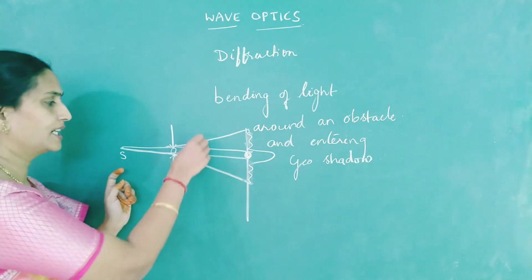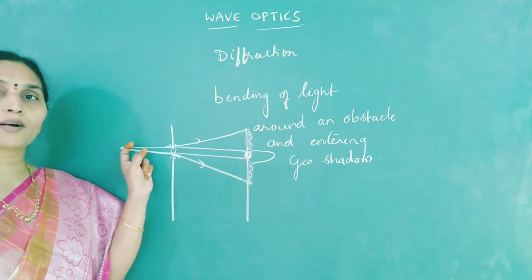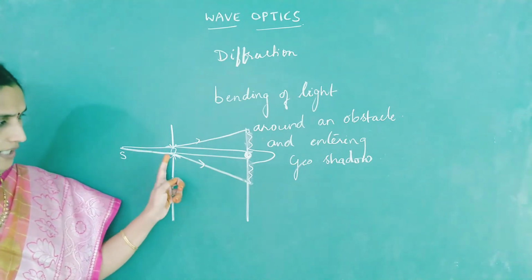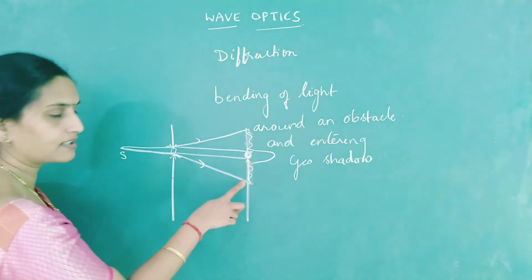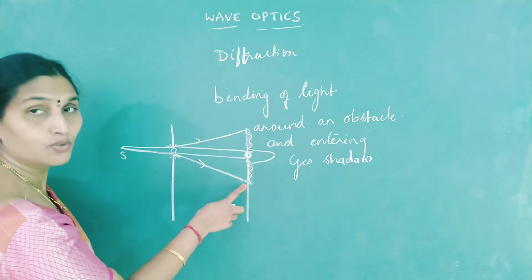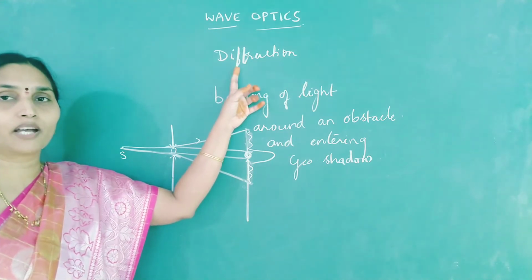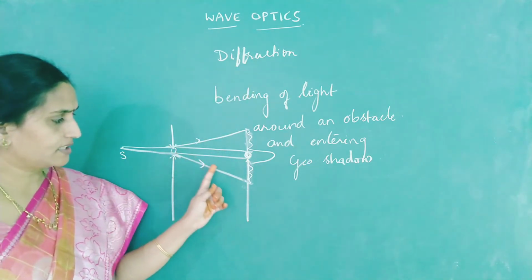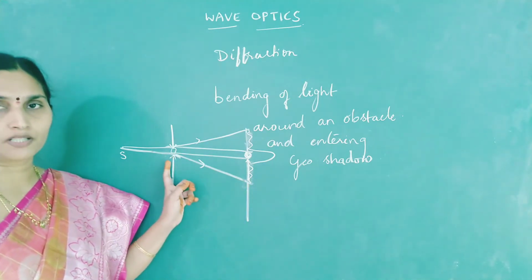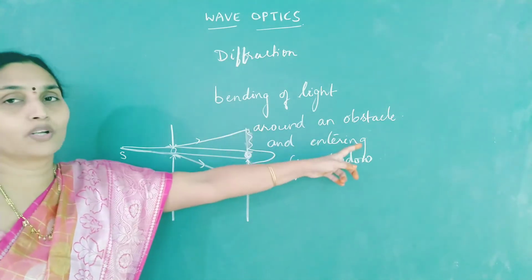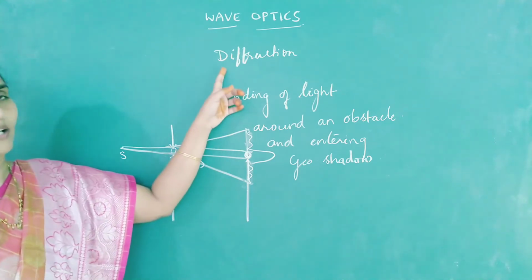So this is the bending of light around an obstacle, if the size of the obstacle is much smaller than or comparable with the wavelength of light, and entering into the geometrical shadow region. This region is supposed to be a shadow or a dark region, but light is entering into it. What do you call this phenomenon? Diffraction. So how do we define diffraction? Encroachment of light into the geometrical shadow region due to bending across the edges of an obstacle, or bending of light rays around an obstacle and entering into the geometrical shadow region, is nothing but diffraction.